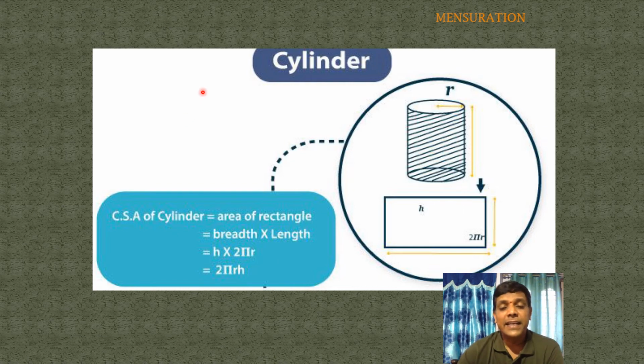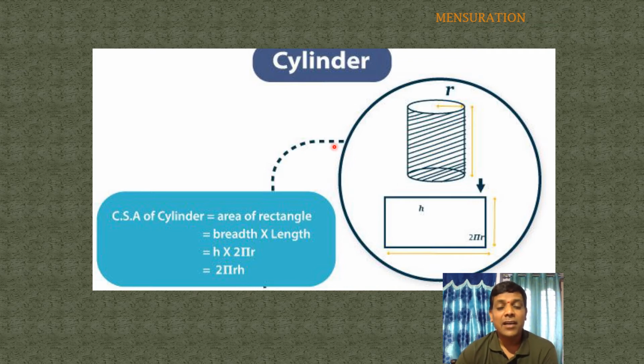This is a cylinder. Do you know a cylinder? For example, a gas cylinder, a pen refill. These are examples of a cylinder. An iron rod is a solid cylinder. Cylinders are of two types: empty or hollow cylinders, and solid cylinders. Here we will discuss the solid cylinder. This is also a 3D shape, and it contains CSA.